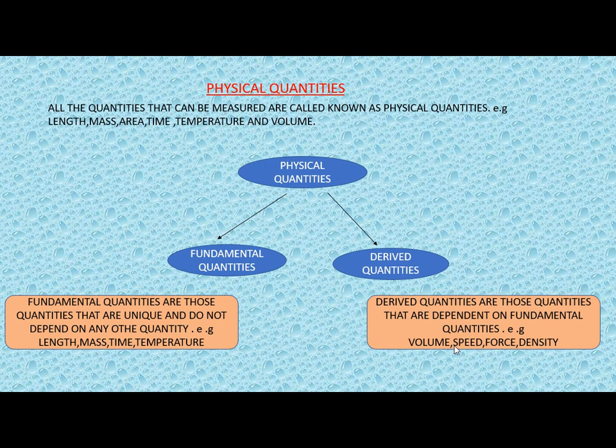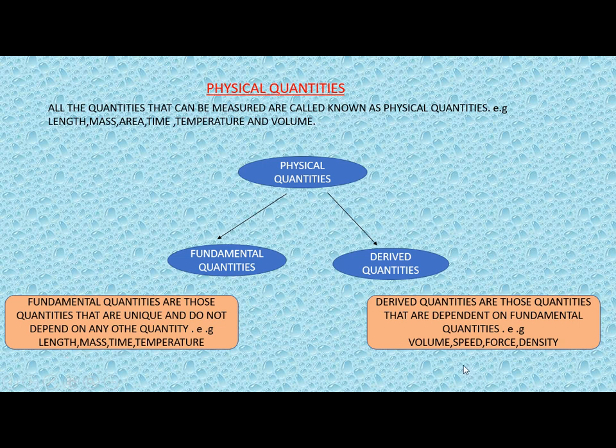For instance, if you are traveling by a car, how much distance that car has covered within a particular period of time is called speed. Now here speed is dependent upon two quantities, that is length and time. How? Because speed equals distance traveled per unit time. So distance traveled is your length, and per unit time is your time.